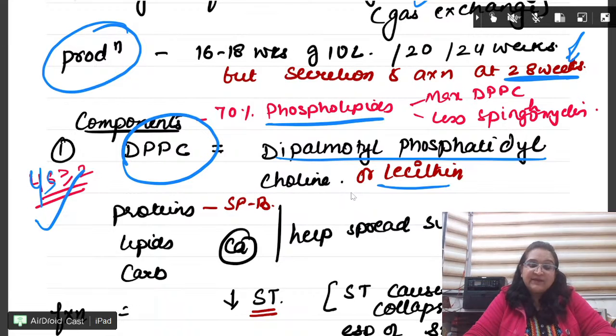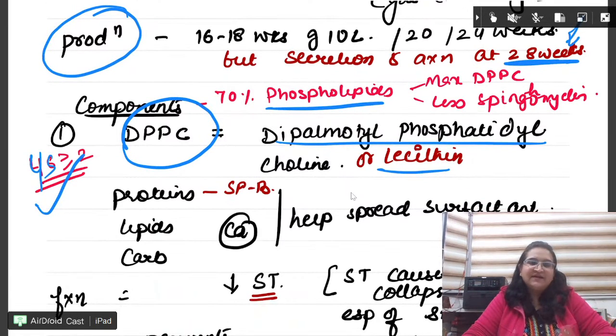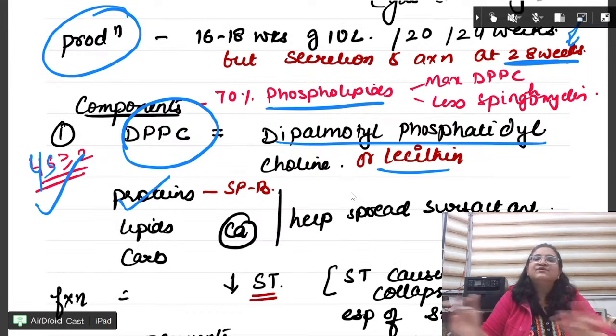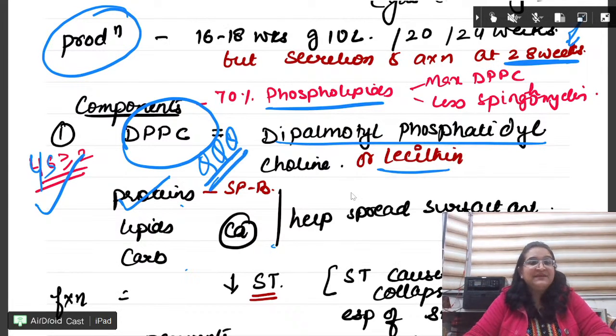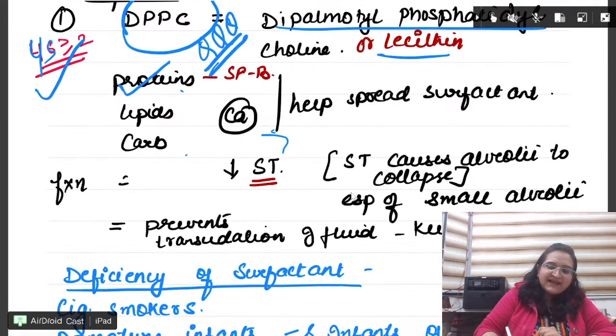If it is less, then what happens? Degeneration occurs. Surfactant is not present, and we will see what happens to the lungs. Atelectasis might happen in the newborn. Fine. Proteins, we all know, Clara cells. Lipids, carbohydrate and calcium, they are all the components. But this is the question. DPPC. Fine. What is the function?